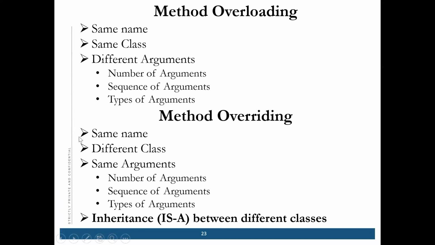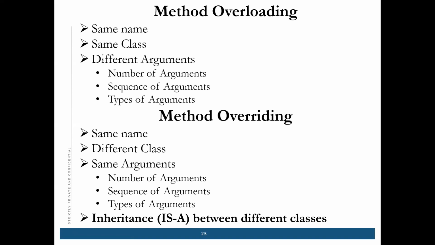All these four things are the requirements of method overriding. These are the points you have to remember. If someone asks what is method overriding, these are the 4 points, and with the help of these 4 points only, we can achieve method overriding.